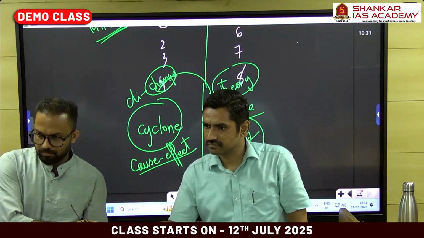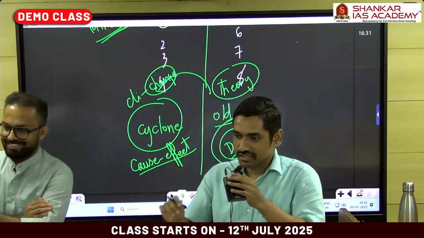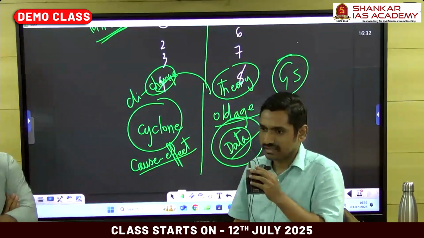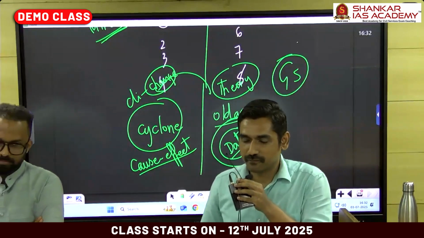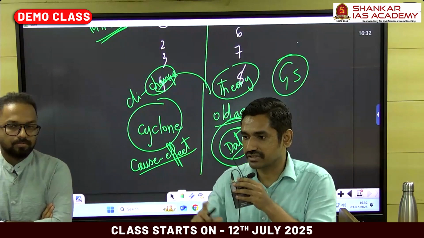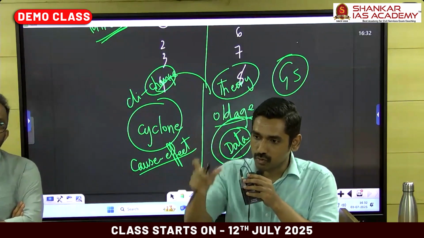See again, all these things you're talking about, terms, are the same for GS. It's not something new. For example, sustainable development, that's a term. Net zero emissions, that's a term. Similar to how you have so many lists for ethics.